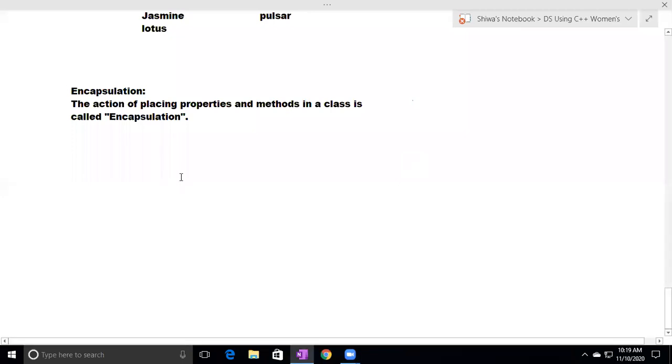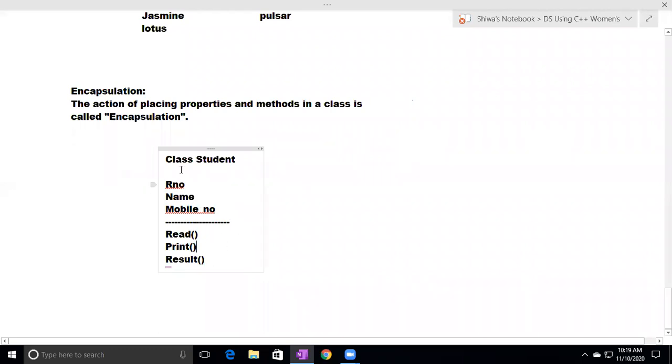In the class, what do we place? For example, I want to create a class with the name Student. I want to maintain the student roll number, student name, and contact number, etc. These are called properties. I want to maintain student information, so I want to read the data. I define a method; reading is a method. I want to print the data; printing is a method. I want to find the result of the student.